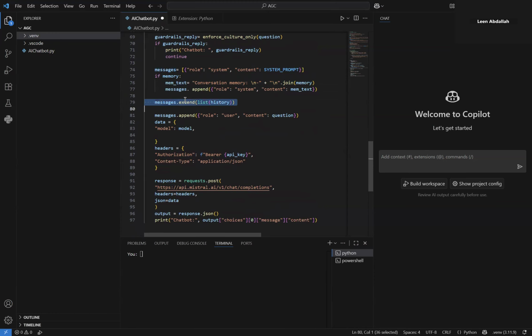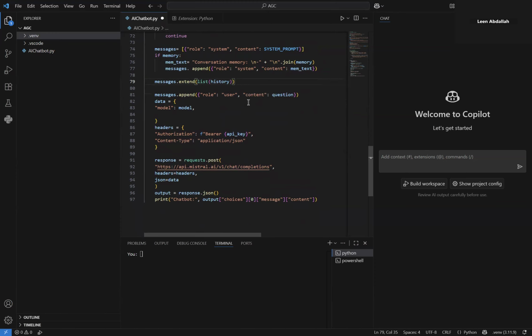And I also added the list of some history chats between the bot and the user so that the model is aware of the recent chats that occurred between the user and the chatbot, to give the chat an aspect of continuity. And then I added to messages the question that was asked by the user.